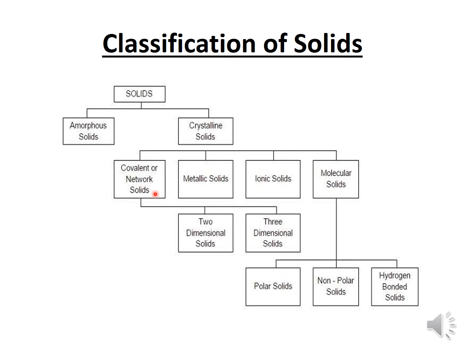Yes, you have to remember this. Metallic solids, what are those? All metals have metallic bonds, so they are metallic solids: copper, gold, silver. Ionic solid: what is an example of an ionic solid? Yes, namak, table salt, sodium chloride. Molecular solids. Covalent solids are again divided into two categories: two-dimensional and three-dimensional. Molecular solids are polar solids, non-polar solids, and hydrogen bonded solids.